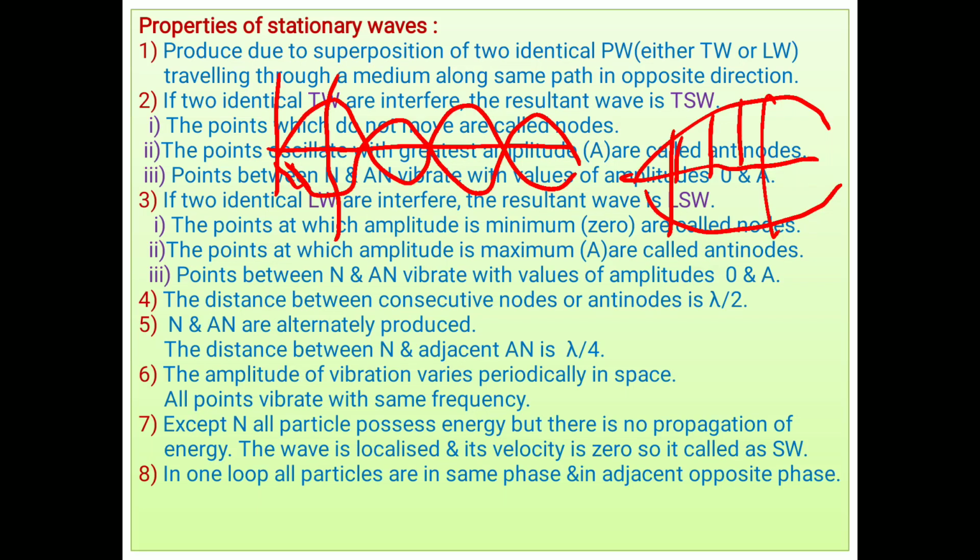So it is less lazy than the node. It vibrates, but its speed of vibration is slow. The next particle vibrates with larger amplitude, the next again with larger amplitude, and finally the antinode particle vibrates with the largest amplitude. It covers a larger distance in one oscillation in the same time.